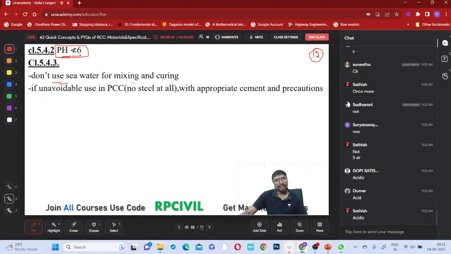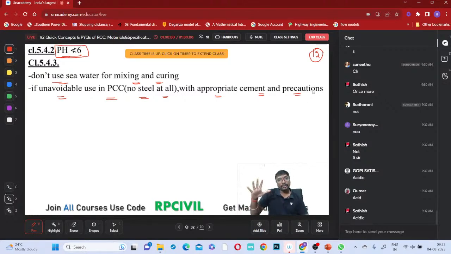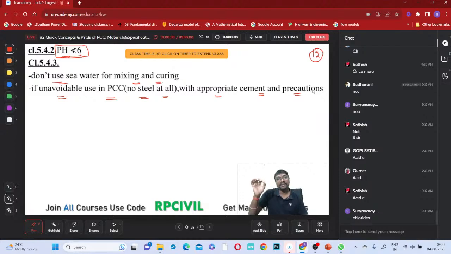Don't use seawater for mixing and curing, either for mixing with the concrete or for curing activity. If there is no other option and you have only seawater available, then we can use it only in the case of plain cement concrete, PCC, with no steel at all, with appropriate cement and precautions. Why not for RCC? Because seawater has sodium chloride, and these chlorides will definitely cause rusting of the reinforcement. So seawater should be avoided.